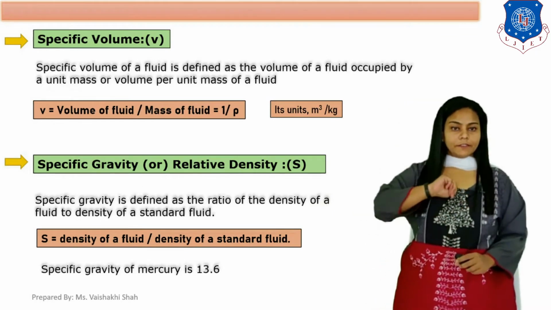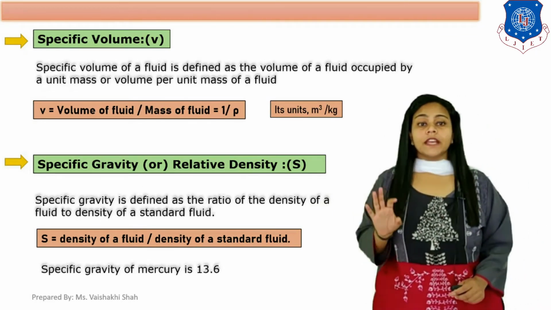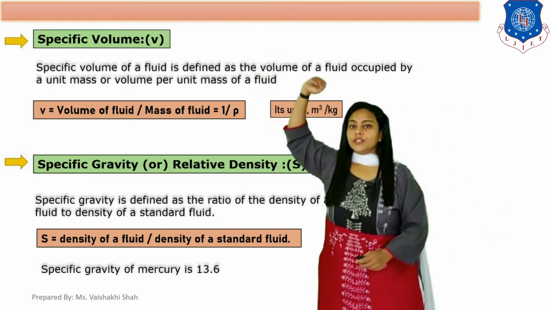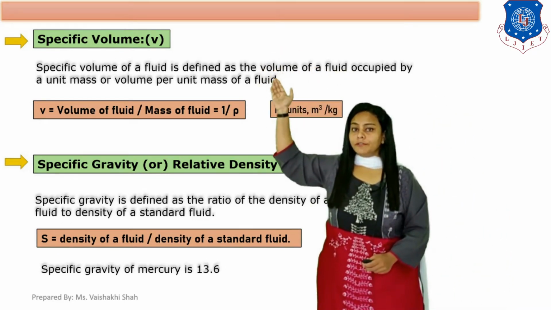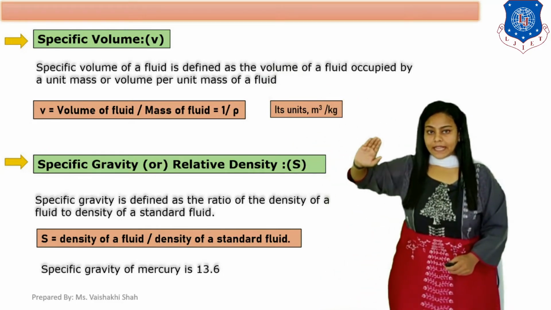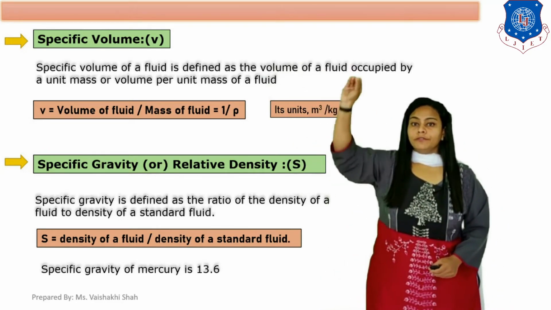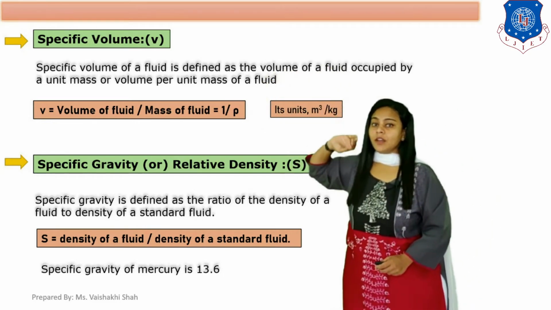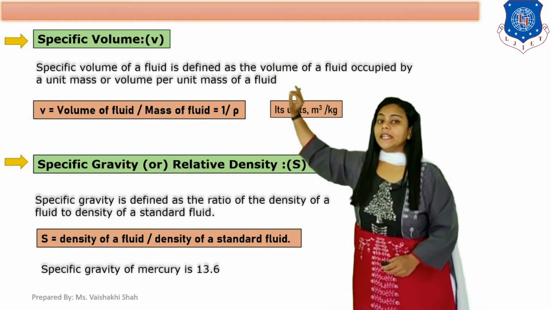Now the third definition is specific volume, which is indicated as small v. Specific volume of the fluid is defined as the volume of the fluid occupied by unit mass, or volume per unit mass.